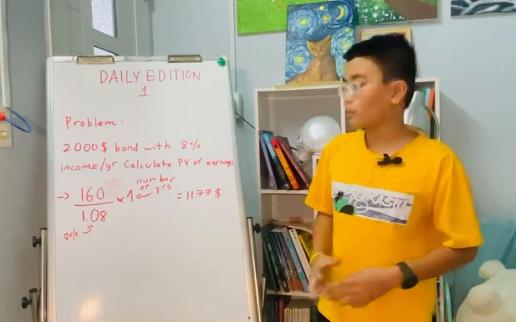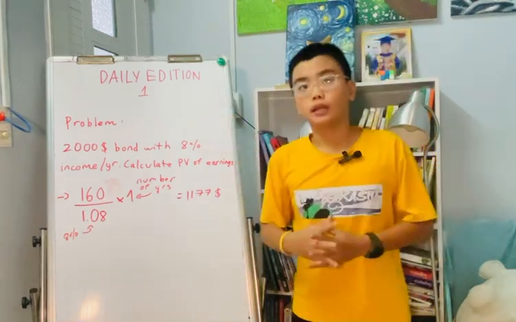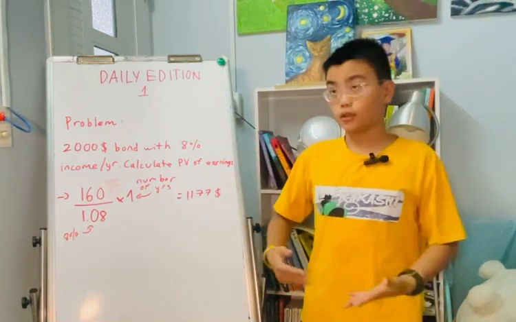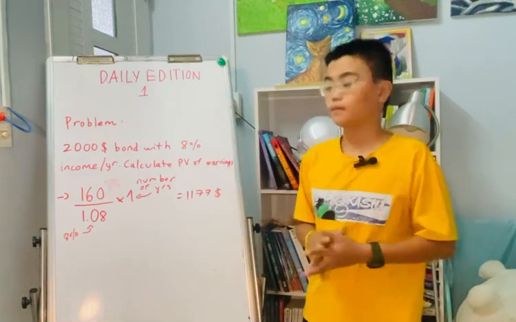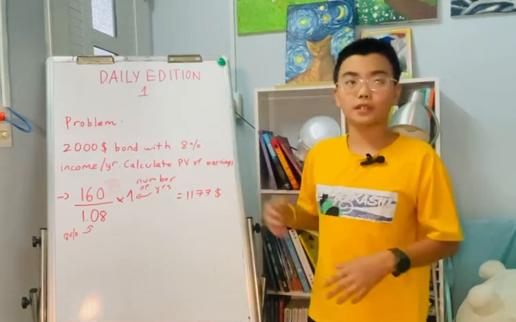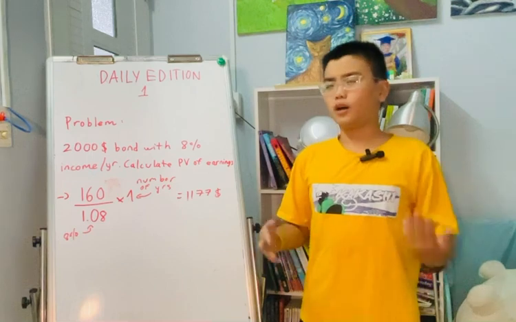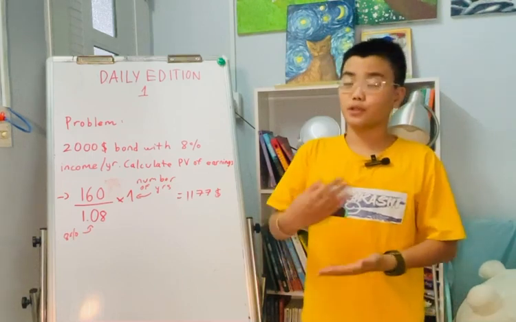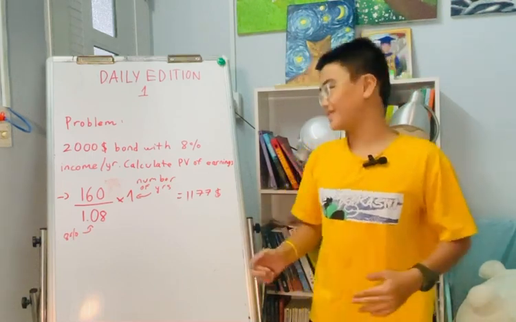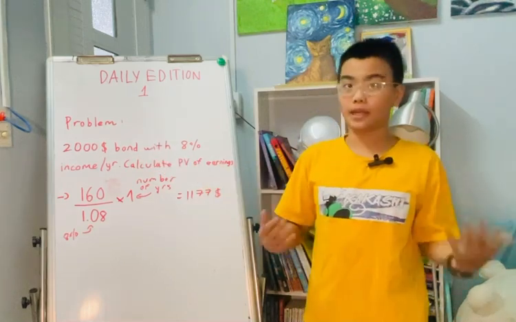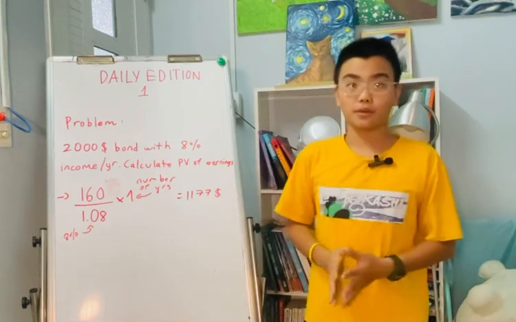Now, to summarize this problem, let's first deeply understand the question. So 8% is a percentage rate where we can take 2,000 and make calculations based on the 8%.